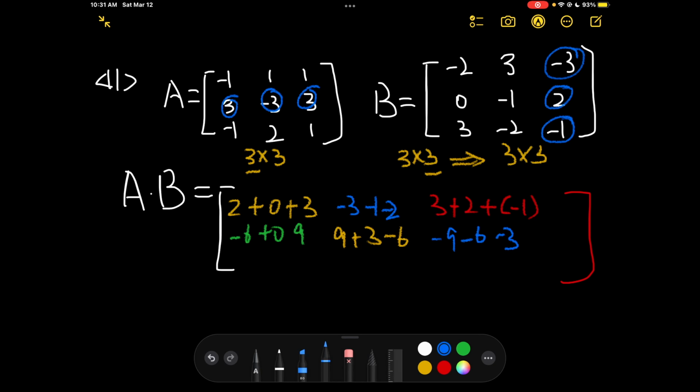Now, third row, first column: negative 1 times negative 2 is 2, 2 times 0 is 0, 1 times 3 is 3.